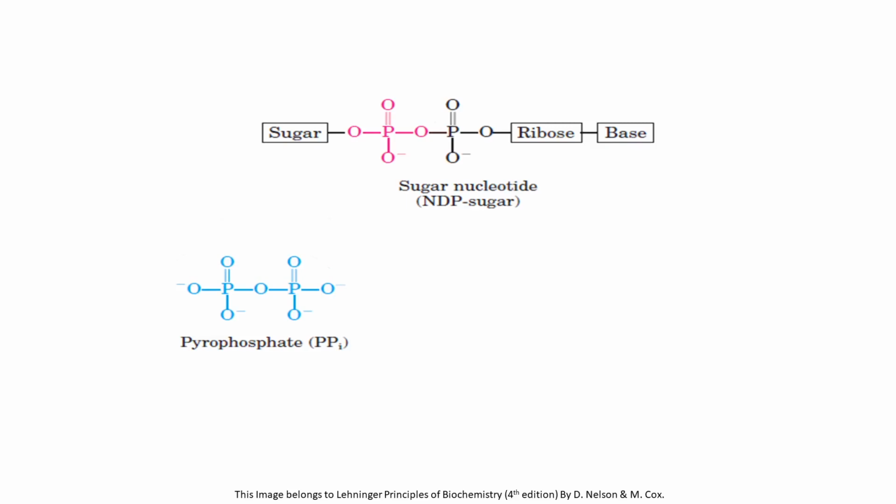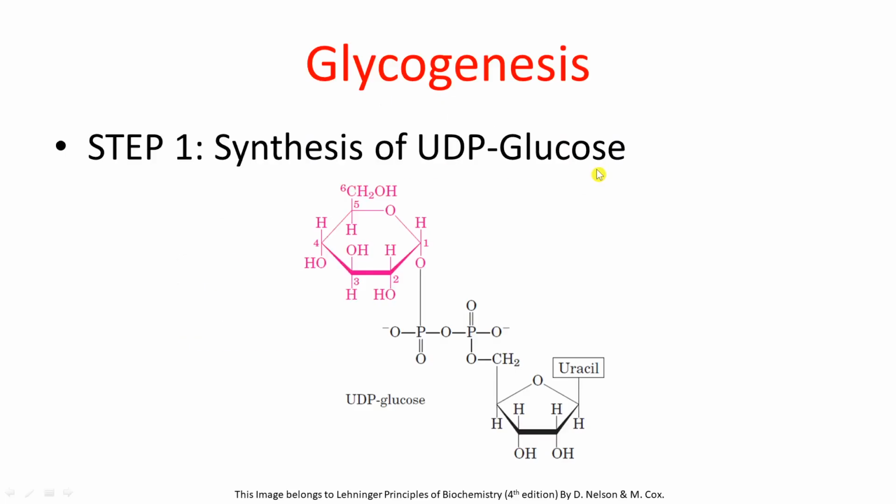Now this nucleotide diphosphate sugar over here is nothing but uridine diphosphate glucose in our case, because the sugar in our case is the glucose, and the base in our case is uracil. So the UDP glucose which will be formed in this case will appear like this. So here you can see that UDP glucose consists of uracil base which is attached to the ribose sugar. This ribose sugar is attached to the phosphate groups, and the end phosphate group is further attached to the glucose.